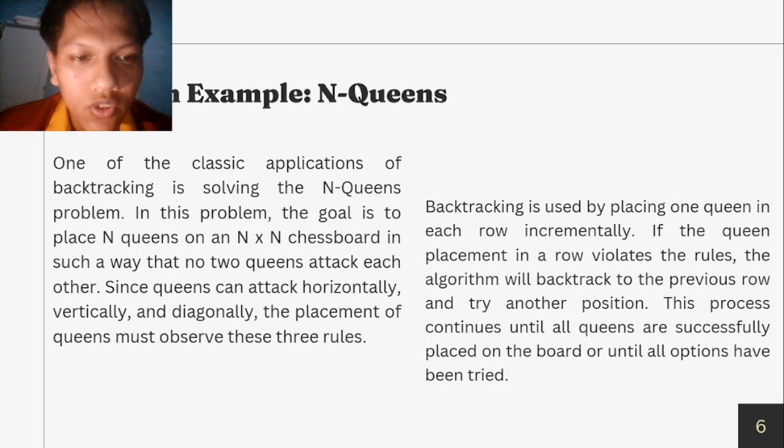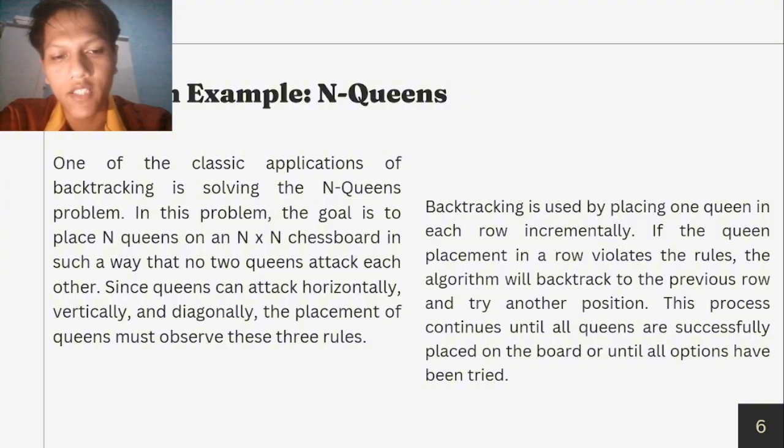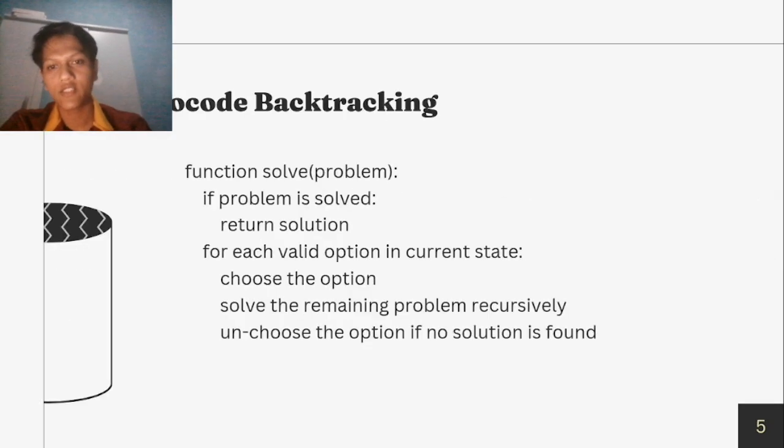Backtracking is used by placing one queen in each row incrementally. If the queen placement in a row violates the rules, the algorithm will backtrack to the previous row and try another position. This process continues until all queens are successfully placed on the board or until all options have been tried.